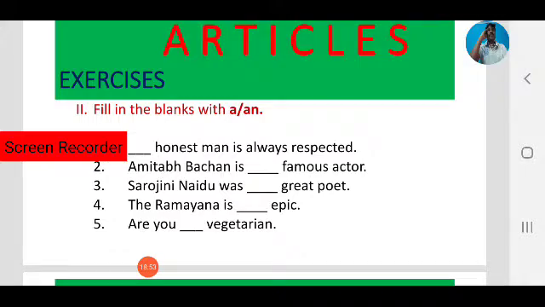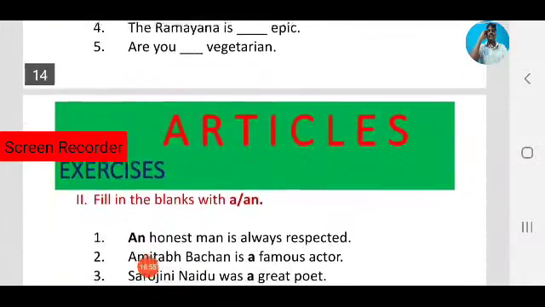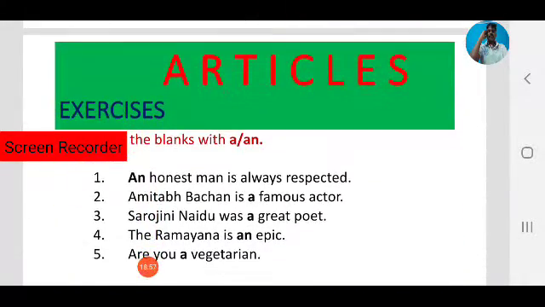Okay, now check your answers. Yes, an honest man is always respected. First one, not a honest man, an honest man. Here observe the sound. Honest, that begins with a consonant letter, but sound is important. We focus only on sounds while using articles. Before consonant sounds we use a, before vowel sounds we use an, not consonant letters, not vowel letters.